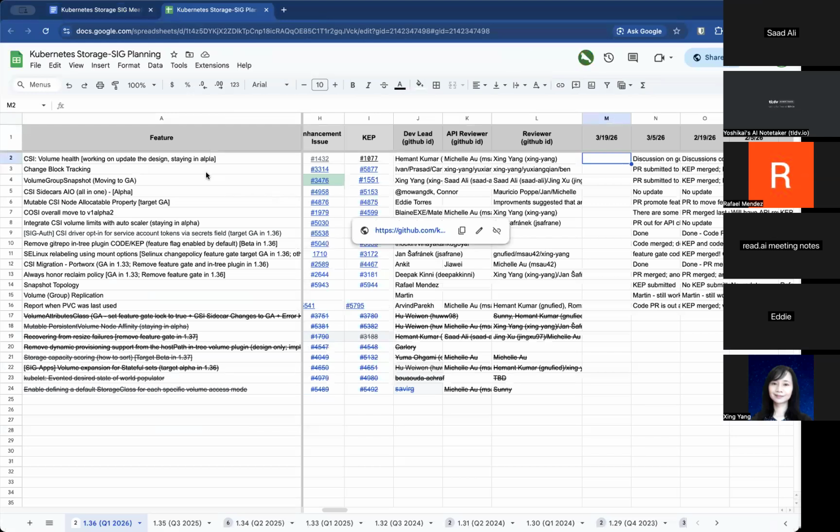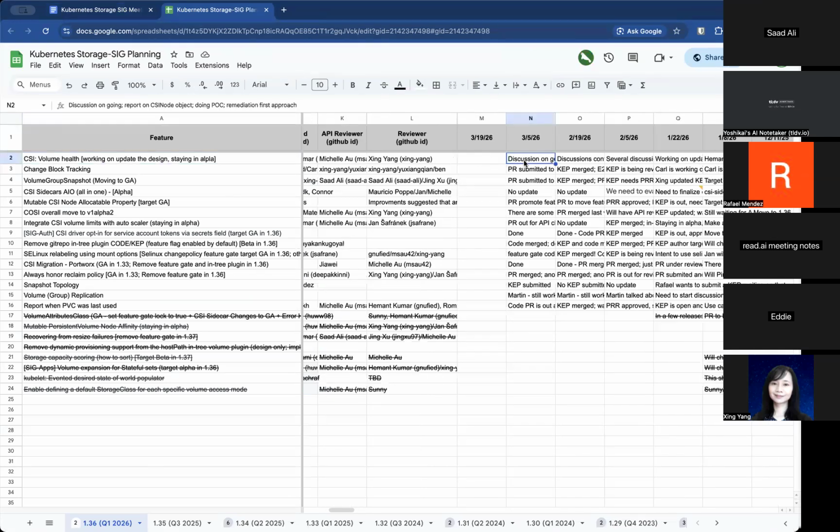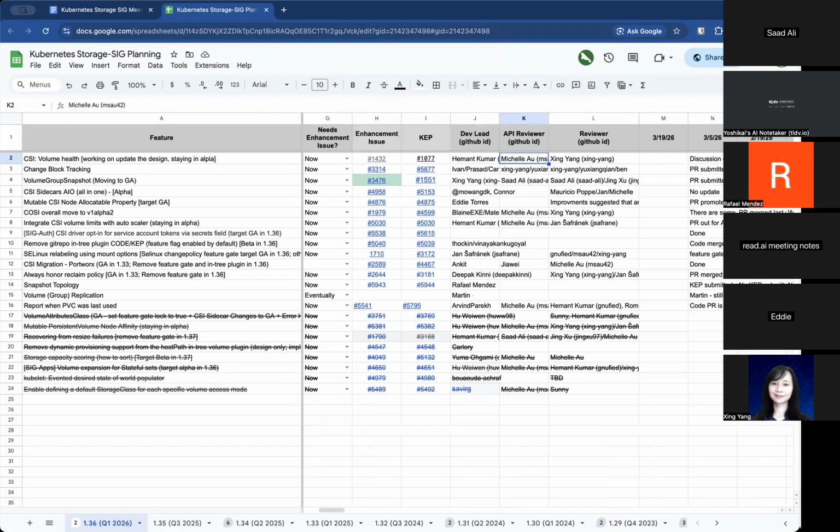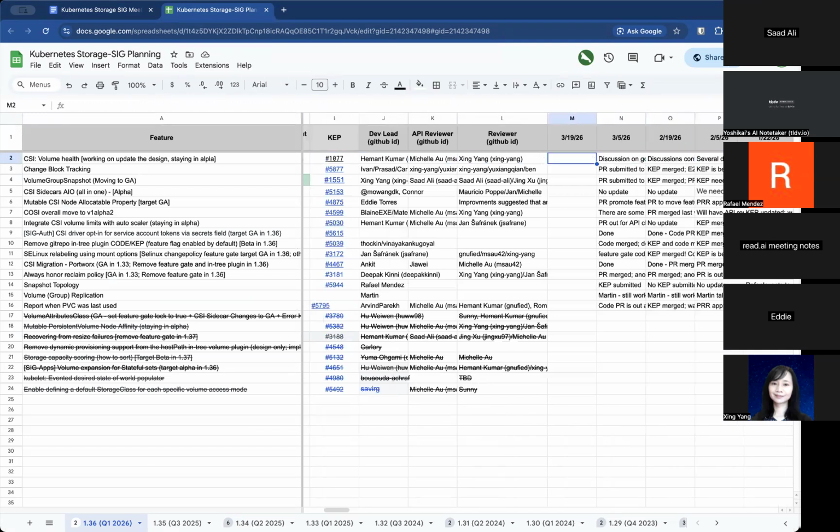First item that we have is CSI Volume Health, working on updating the design. Last status update here was discussion ongoing, report on CSI node object, doing POC remediation, first approach. Anything new here? I don't think there was anything new. Okay, it's the same. I'll mark that as no update.